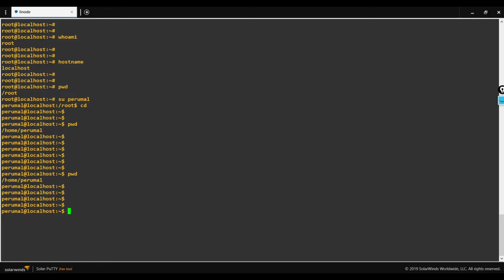I am currently in the custom user's home directory. If I want to see the contents present in this particular directory, I can simply give ls. The ls command simply lists the available contents of the present directory. I cannot see anything.